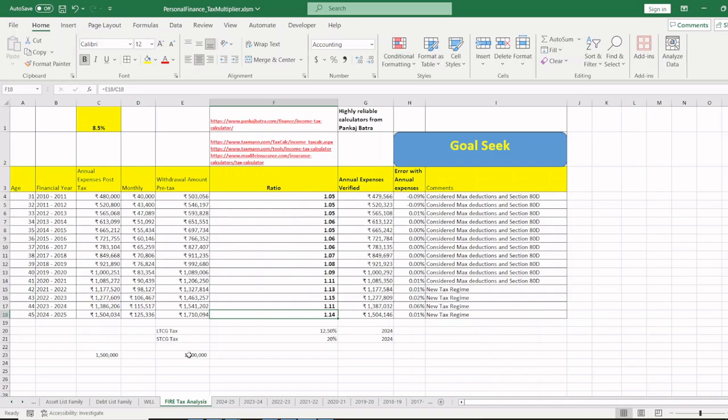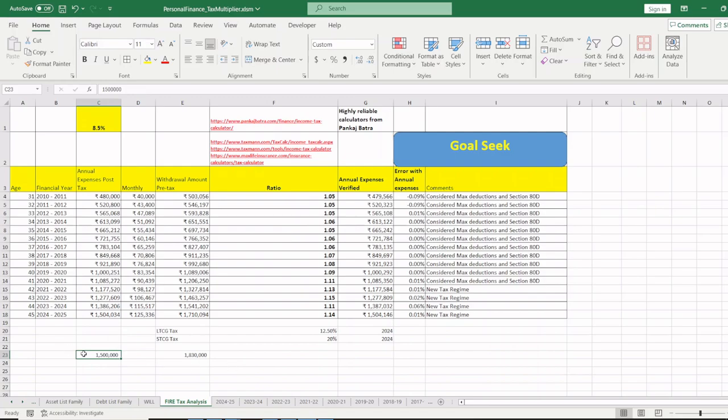Thus, withdraw about 1.2. If you want to be really, really safe, there is no limit to really safe. You can withdraw 1.5 times more, but then at least withdraw 1.2 or 1.22 to be really safe in your FIRE calculation. So if I make it 1.22 times what you exactly need, you require 18.3 lakh rupees as withdrawal, so that in hand you get 15 lakh rupees. And that, my friends, is the withdrawal multiplier.